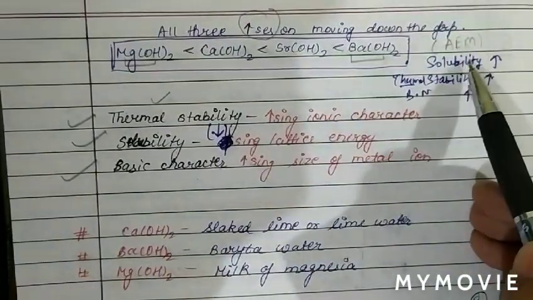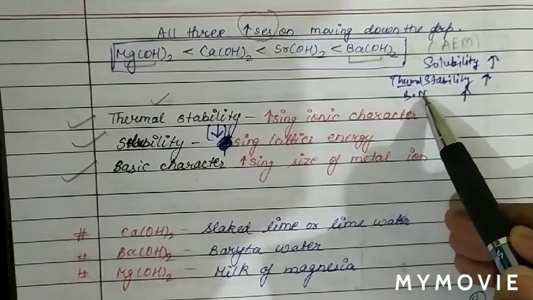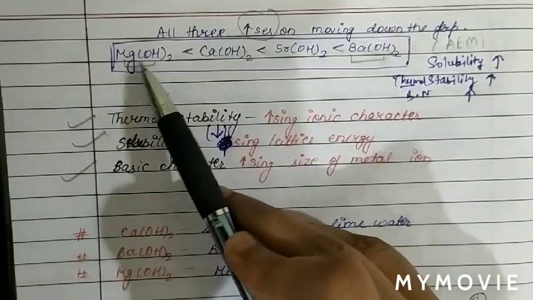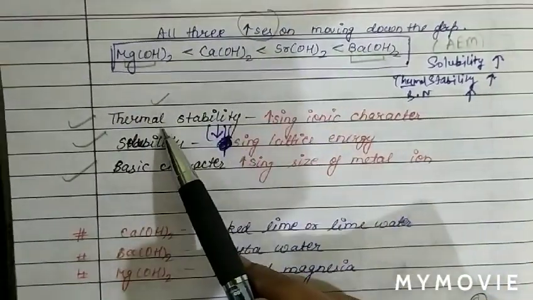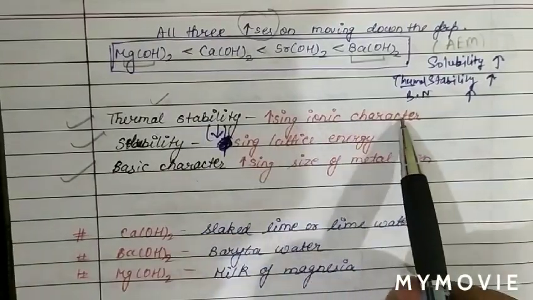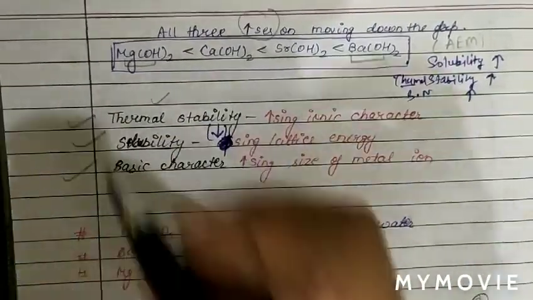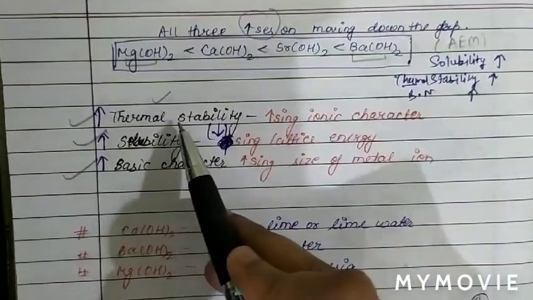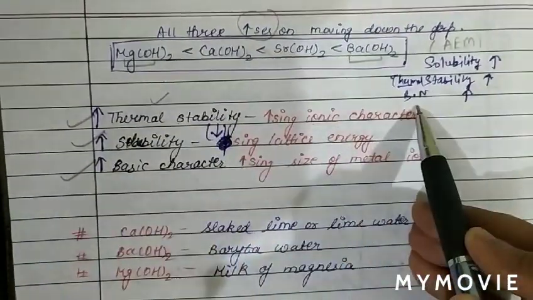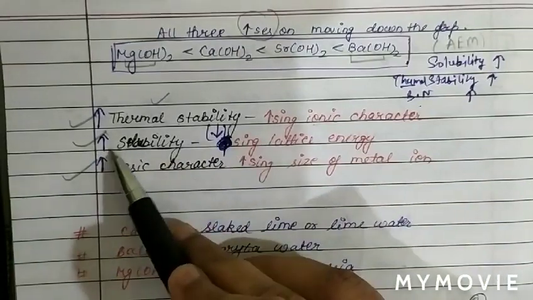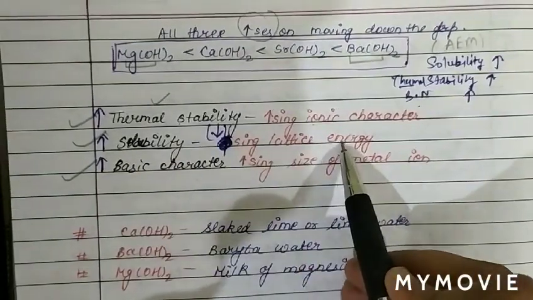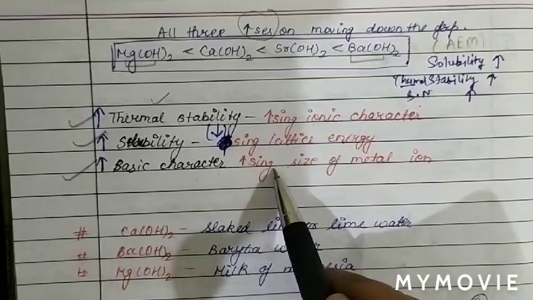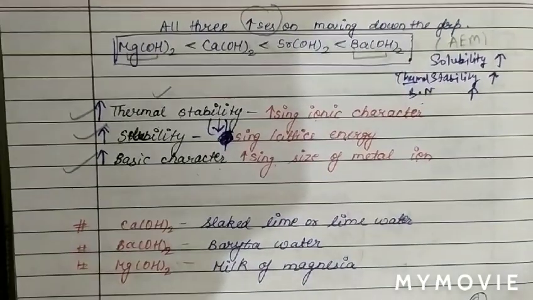So all three properties, solubility, thermal stability and basic nature of hydroxides, increase from magnesium to barium. Thermal stability increases due to increase in ionic character. Solubility increases due to decreasing lattice energy. And basic nature increases due to increase in the size of the metal ion.